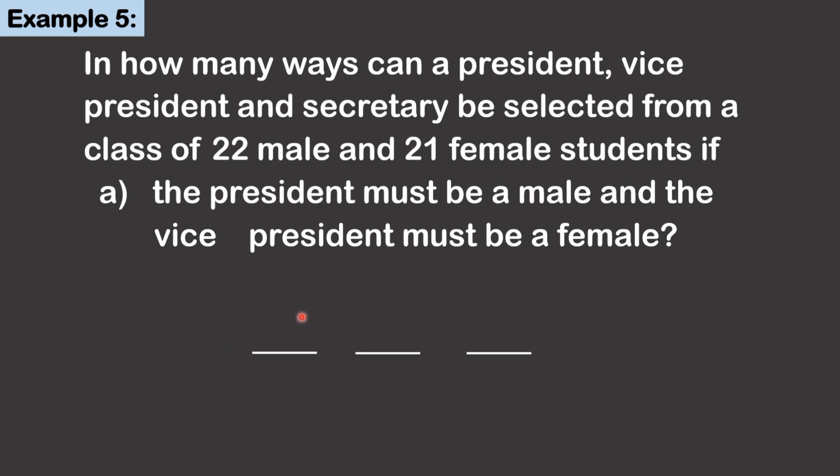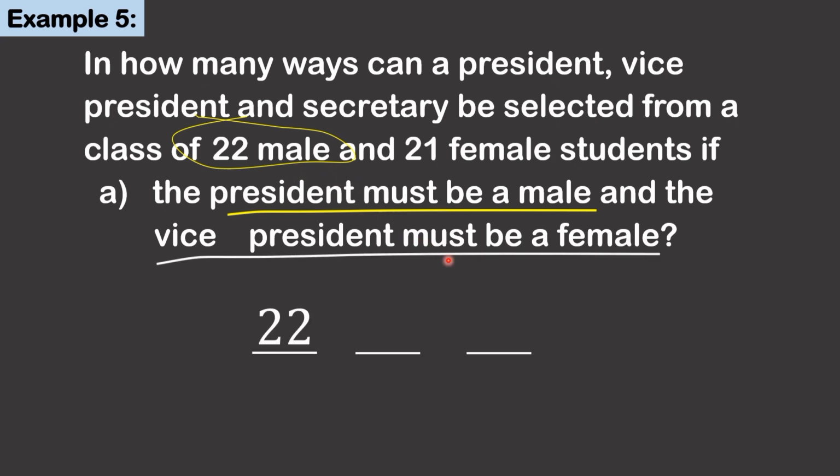The first position, which is a president, the restriction is the president must be a male. There are 22 male choices. For the vice president, which must be a female, there are 21 female choices for this position.